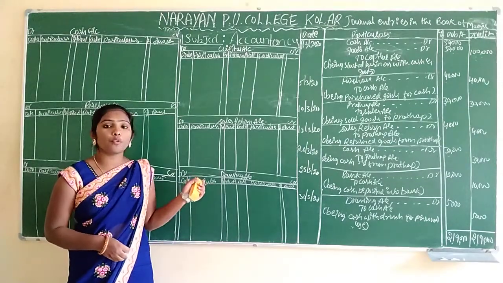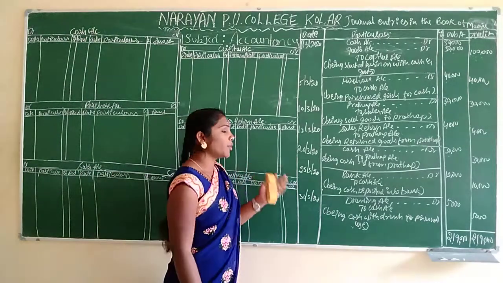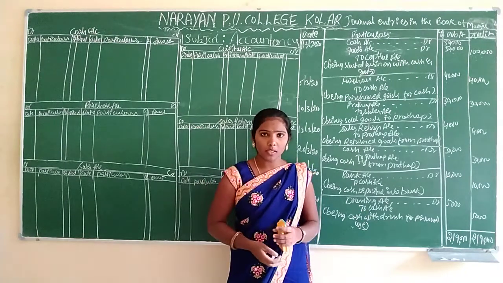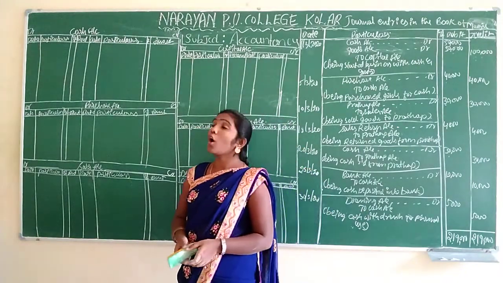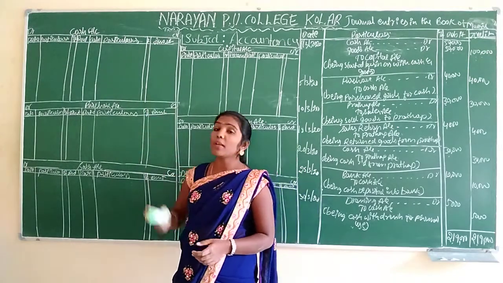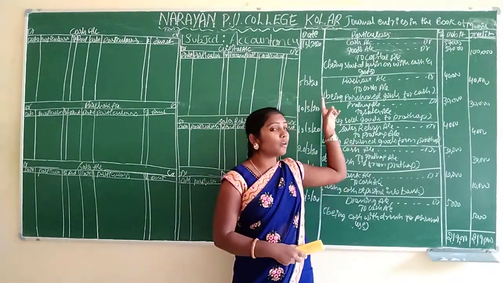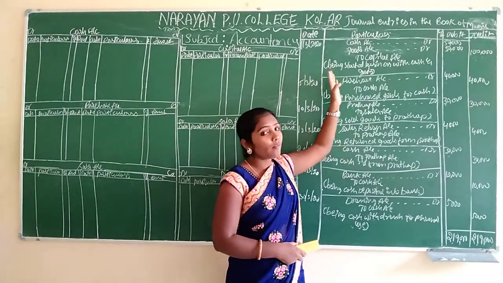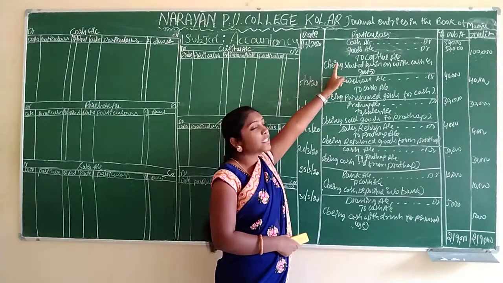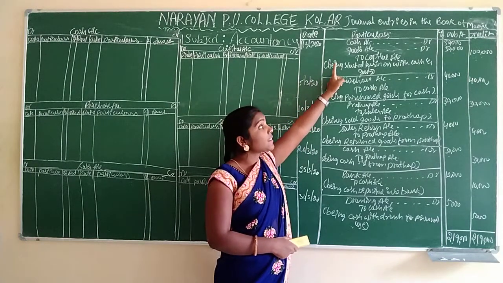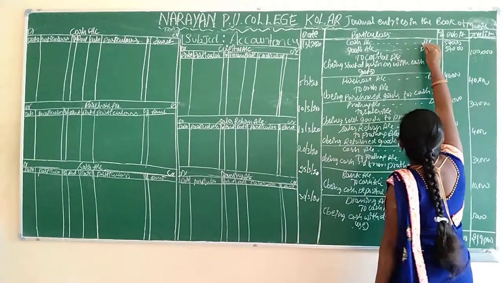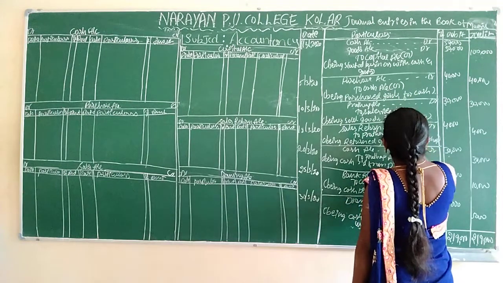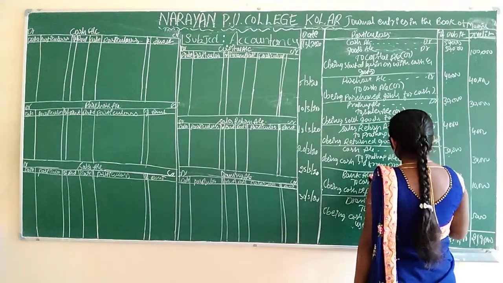Now we are going to post into ledgers. We already prepared journal entries. First we will prepare cash account. If we want to prepare cash account, before that we have to check how many cash transactions are there here. We will check now. At first entry, is there any cash? Yes, there is. Which side is there? Debit side. And you can write here credit, so we can easily identify which is credit and which is debit.